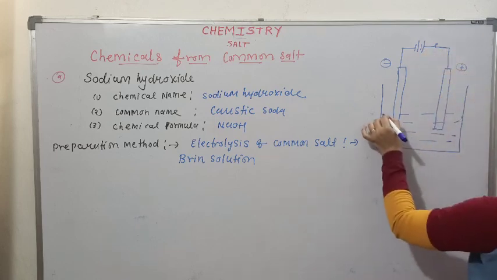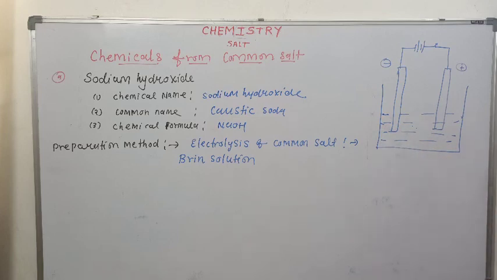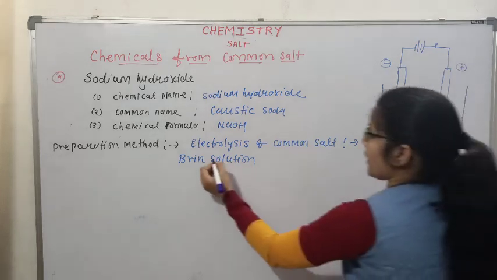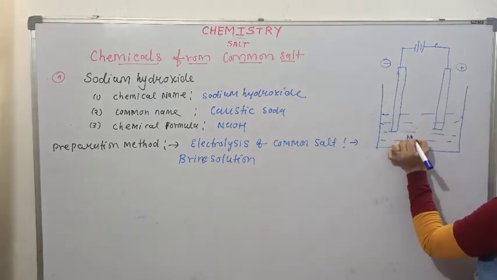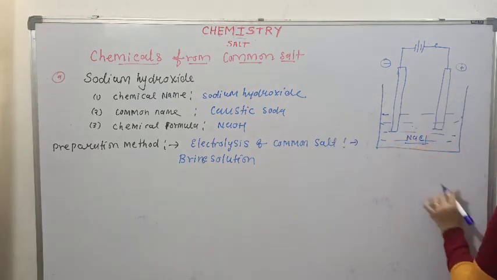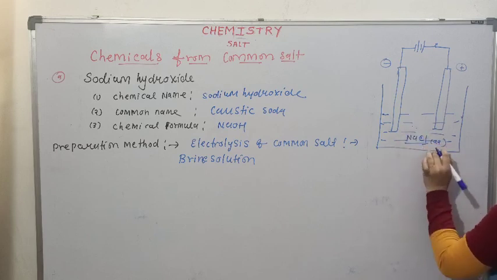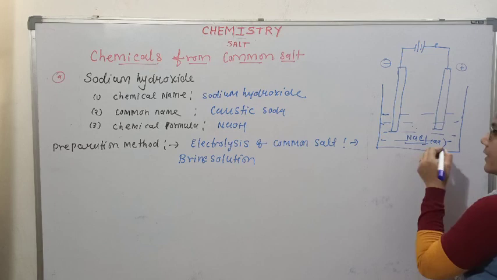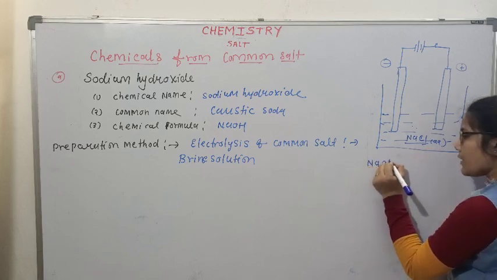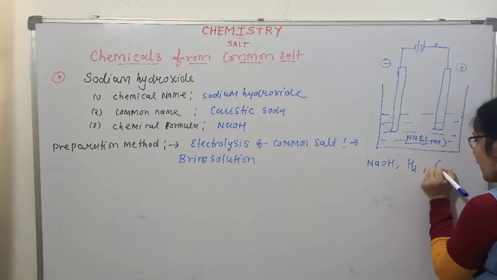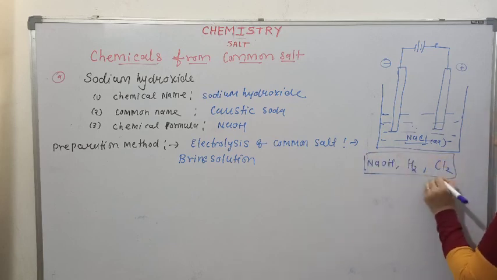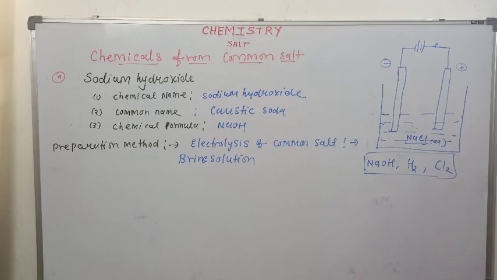When current is passed through it, NaCl decomposes to give NaOH. See, here it is NaCl, an aqueous solution. So when electricity is passed through it, it decomposes to give NaOH, hydrogen gas and chlorine gas. What is the process? We will not discuss it here. We will discuss this process in the next chapter. So during electrolysis, these products are formed.